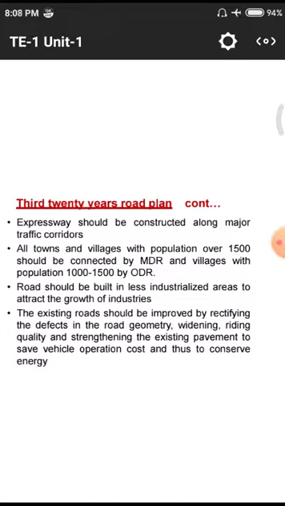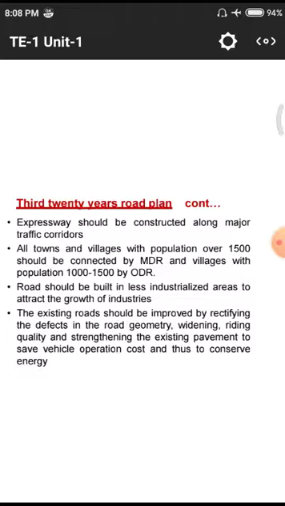Every 10 years we collect population data. From that data, we need to categorize villages with a huge population and with a less population. First we need to bifurcate the villages with a huge population, that means more than 2000, see how many villages there are in our state, and what plans we need to make to connect those with major district roads and other district roads.